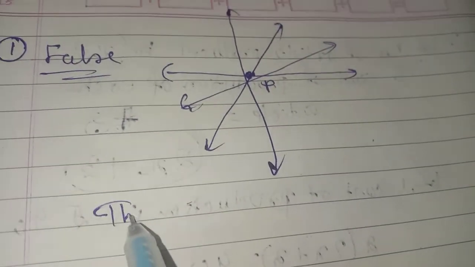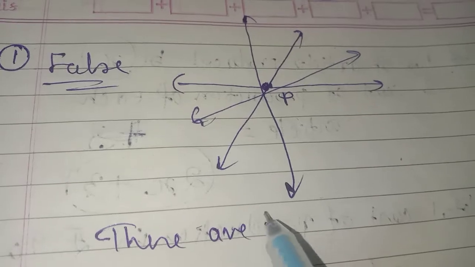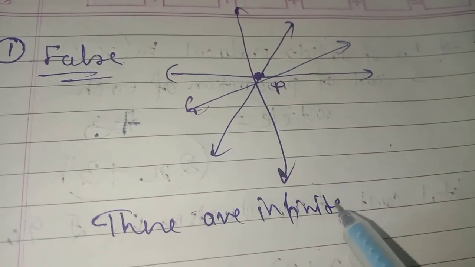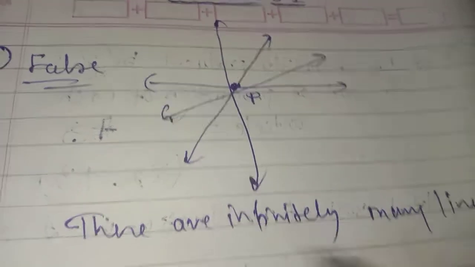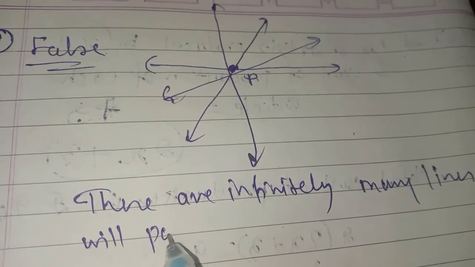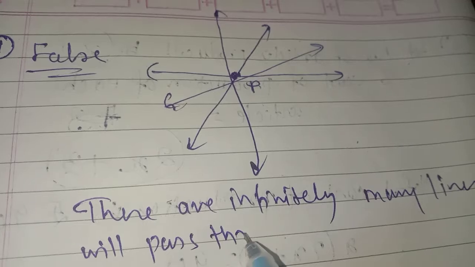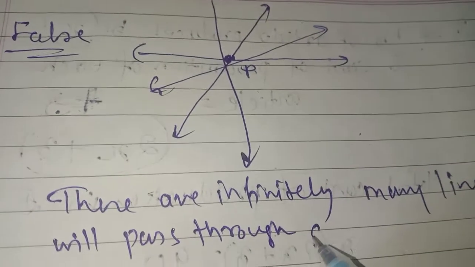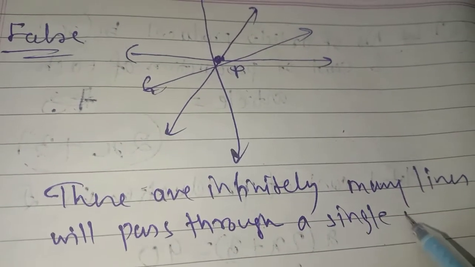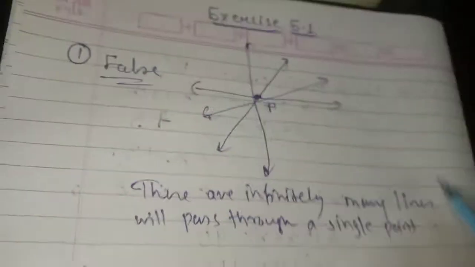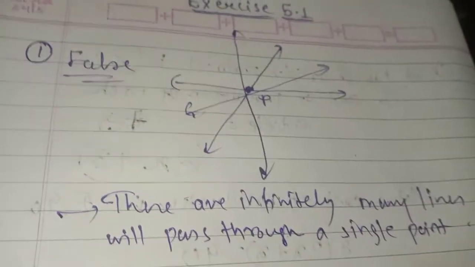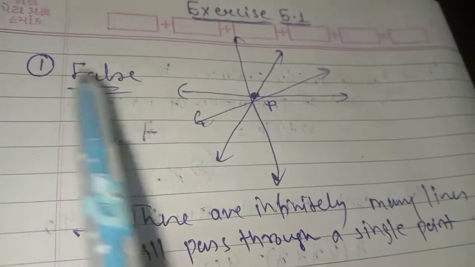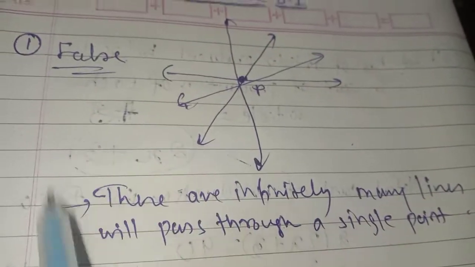So what is the correct answer for that? There are infinitely many lines that will pass through a single point. Okay, so this is the correct statement of the first one. This one is the correct statement because the statement was false. Now we are just redesigning the statements.